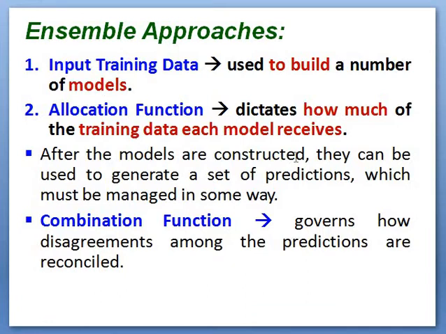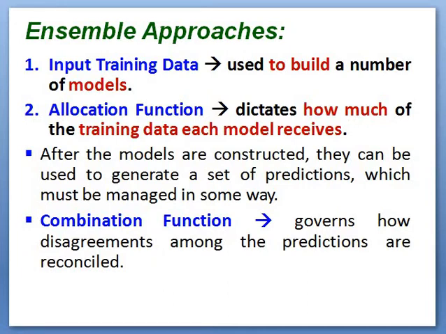After the models are constructed, they can be used to generate a set of predictions which must be managed in some way. So using the allocation function, this training data set is split up for different models, and these models will be created, and these models will be used for evaluation or testing. Based on that, they will generate a set of predictions. And these predictions are used by the combination function, which governs how disagreements among the predictions are reconciled.